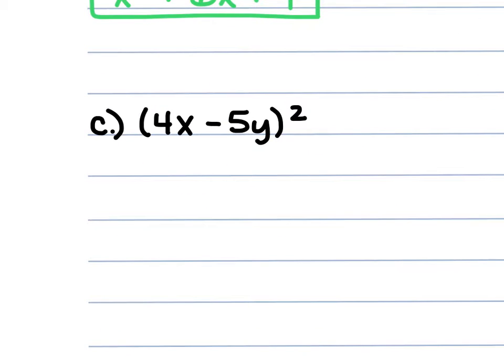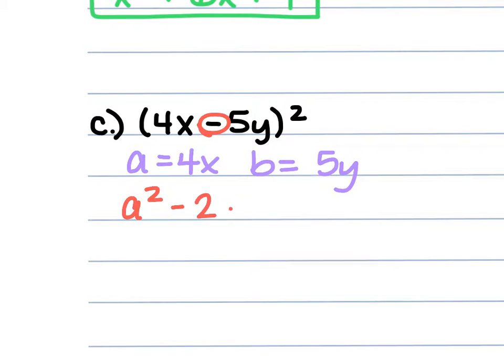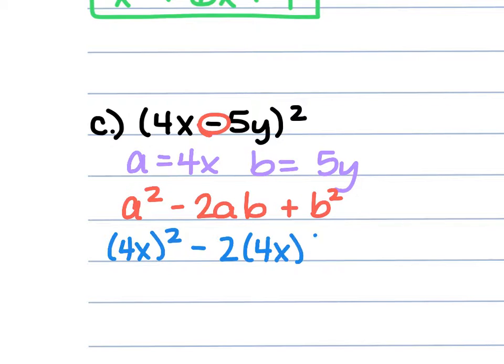For C, we have 4x minus 5y raised to the second power. So our a from this is the 4x. Our b is the 5y. Because there's that negative there, we're going to use a squared minus 2 times a times b plus b squared. So we're going to fill in. We have 4x raised to the second power minus 2 times 4x times 5y plus 5y raised to the second power.